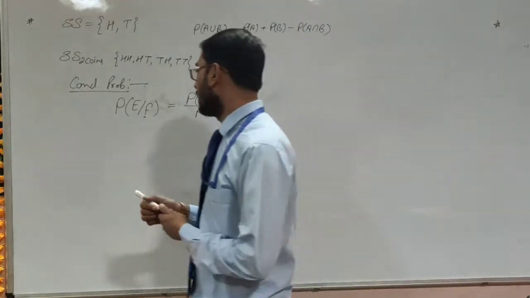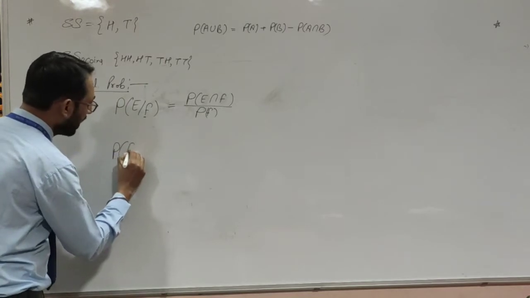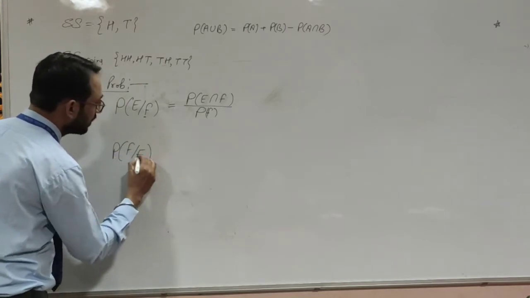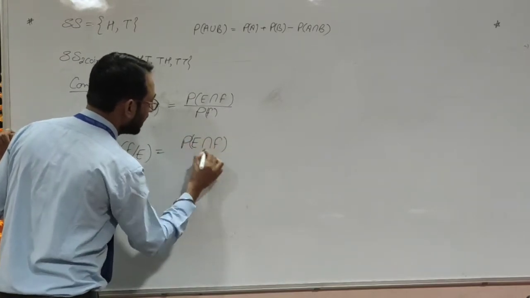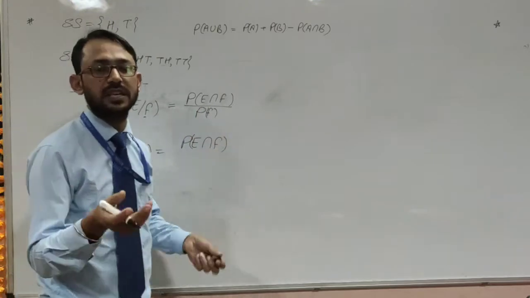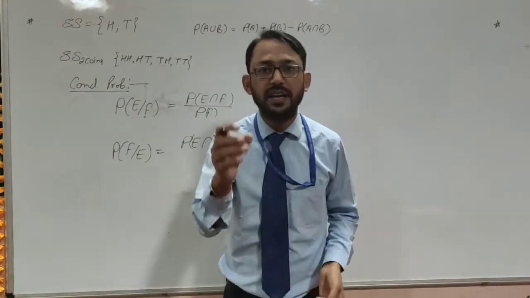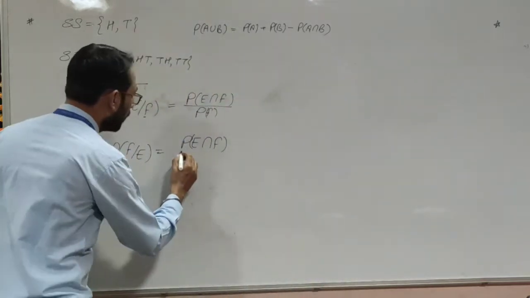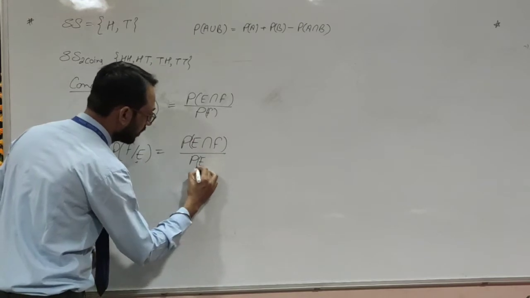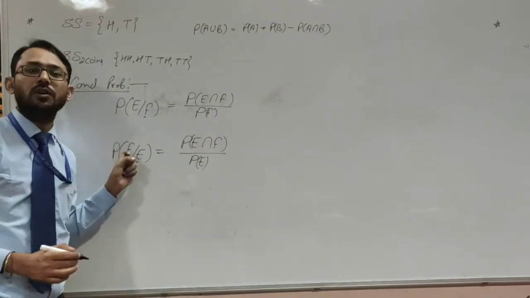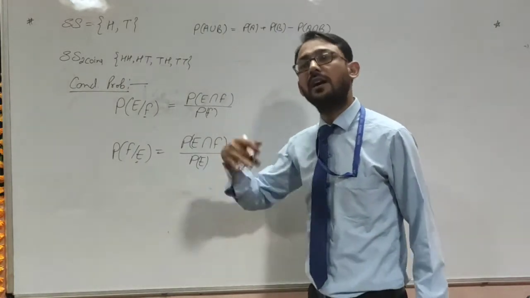The formula could be like this also: P F on E will be P E intersection F on P E, because P E intersection F is equal to P F intersection E, as intersection obeys the commutative law. This is the possibility of occurrence of event F when E has already occurred.